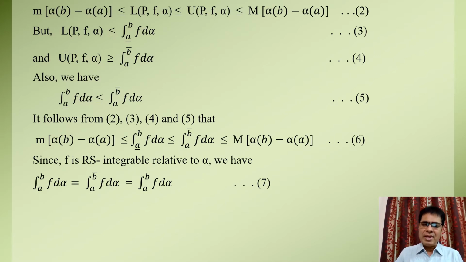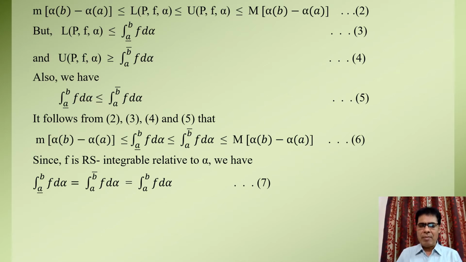Also, we have given that the function f is Riemann Stieltjes integrable relative to alpha over the interval AB. Then we have the upper Riemann Stieltjes integral of function f equal to the lower Riemann Stieltjes integral of function f, and both are equal to the Riemann Stieltjes integral of function f over the interval AB relative to monotonically increasing function alpha. Let us denote this by equation 7th.